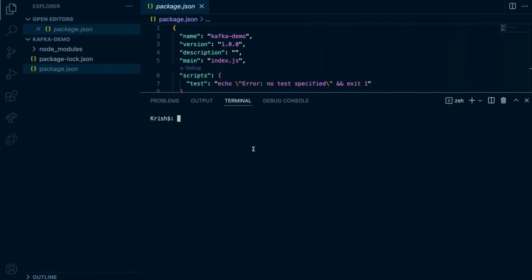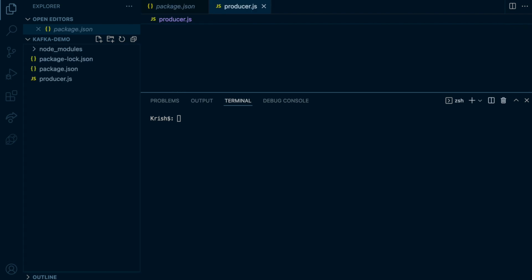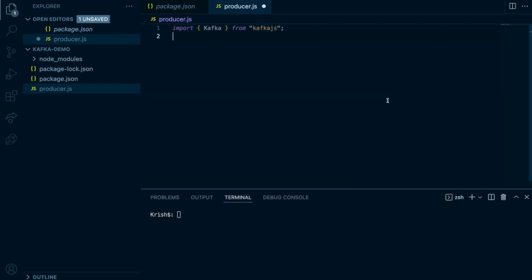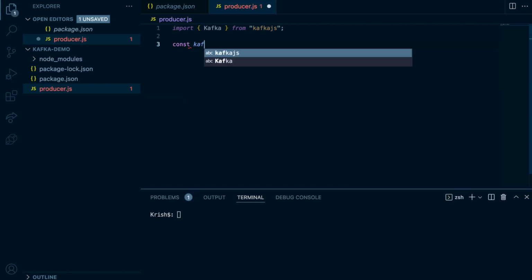Now I'm going to quickly go here and create a new file called producer.js. I'm going to import Kafka from kafkajs, and I'm going to speed up a little bit because you don't need to watch me typing.